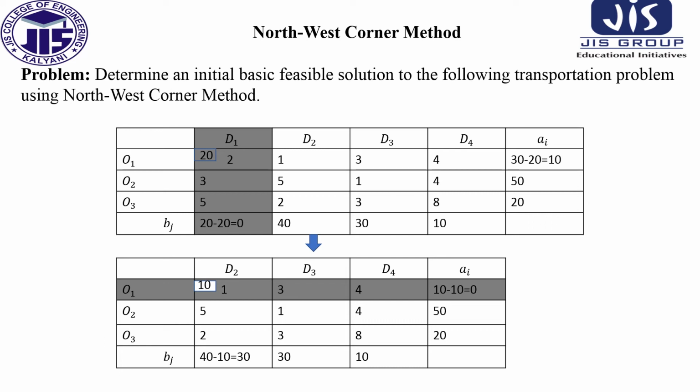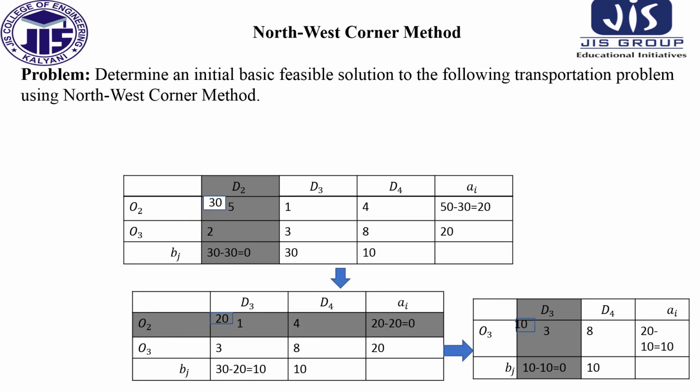Between these two, the minimum value is 10. So we allocate 10 here. As we allocate 10 here, obviously the O1 row will be deleted, because 10 minus 10, the new supply value is 0, and the new demand value is 40 minus 10 equal to 30. So in this way we proceed and we get the next table.